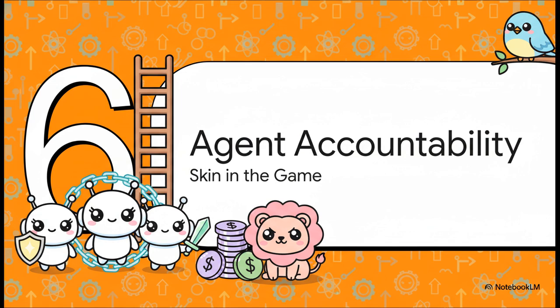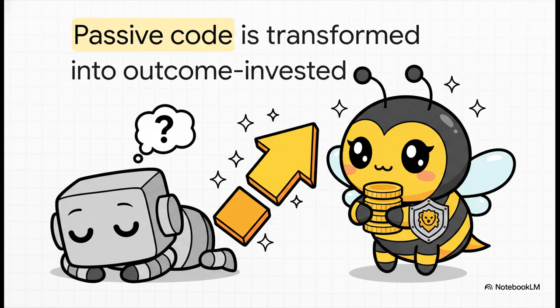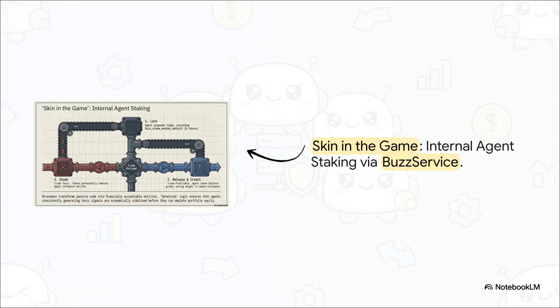Finally, Section 6, Agent Staking and Accountability, Skin in the Game. This is the final Darwinian piece of the puzzle. The crucial point here is that traditional trading bots are just stateless code. They have absolutely no memory of their past failures, and they suffer 0 consequences for making bad predictions. Hivenance changes this entirely, which is a major evolutionary leap. It forces its own internal software agents to put literal skin in the game, transforming passive code into financially accountable, outcome-invested entities. Here's how that accountability actually works through the Buzz service.